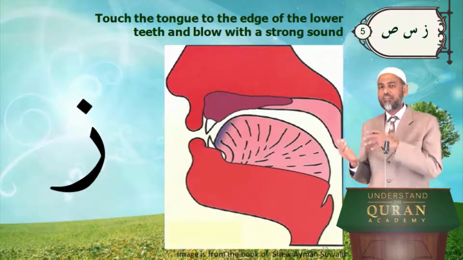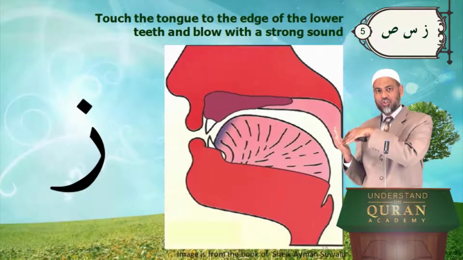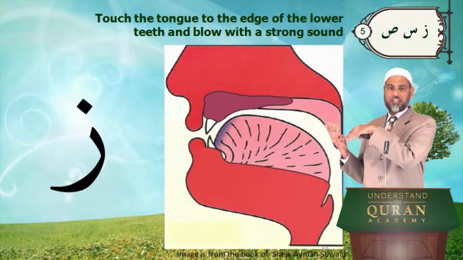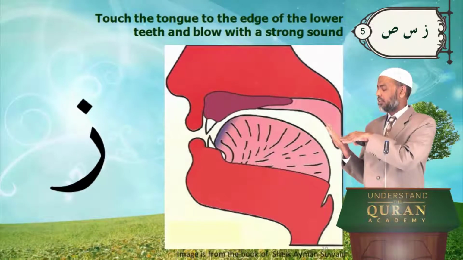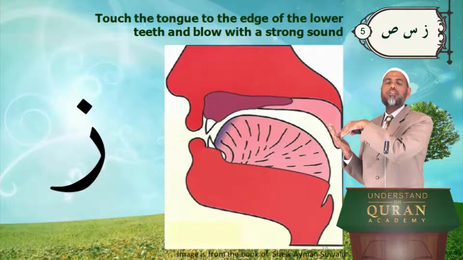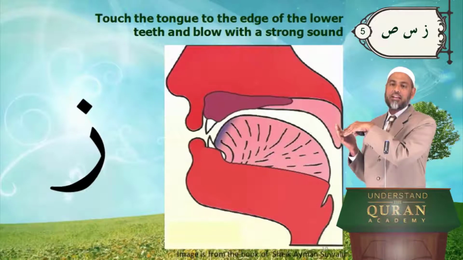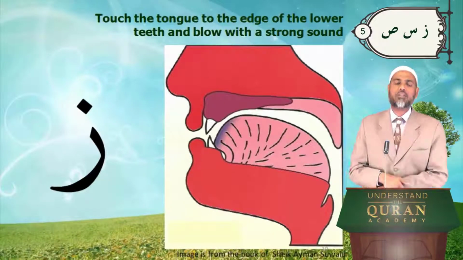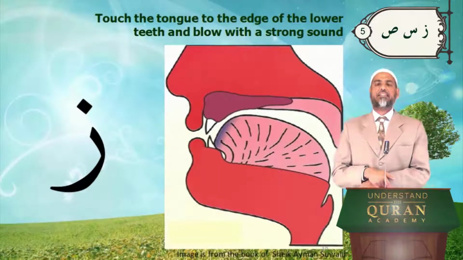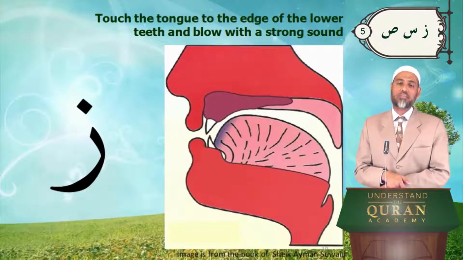Touch the tip of the tongue to the edge of the lower teeth. Okay, if these fingers represent the teeth, and here, the gums. So you touch the tip of your tongue to the lower teeth as shown clearly in the picture, and then blow the sound. Zzz, blow the air. Zzz, with sound, of course.